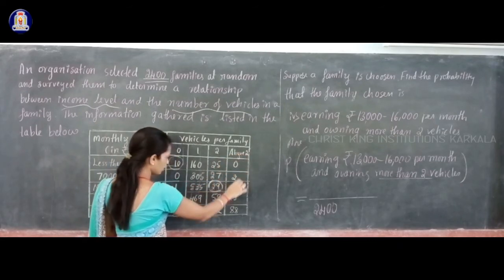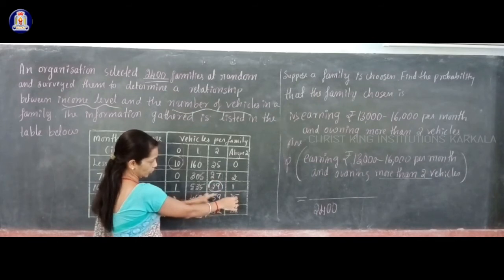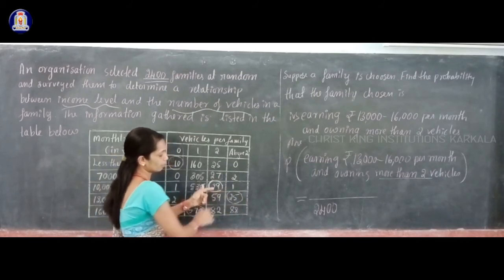This column and this row are intersecting at which number?